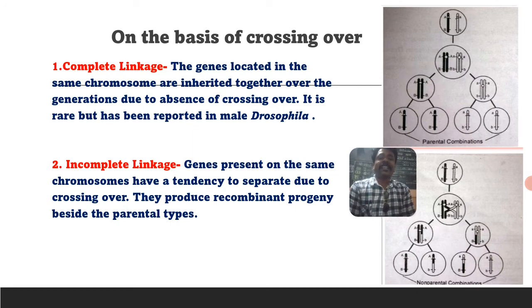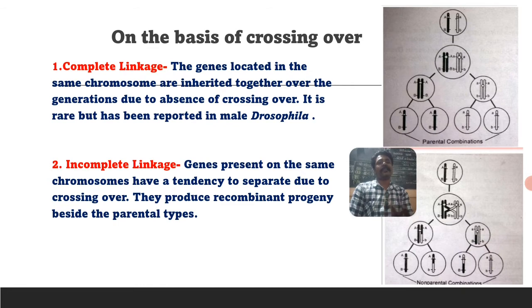Then incomplete linkage refers to genes present on the same chromosome that have a tendency to separate due to crossing over. Due to crossing over, they separate and produce recombinant progeny besides the parental types. So this is what is called incomplete linkage.